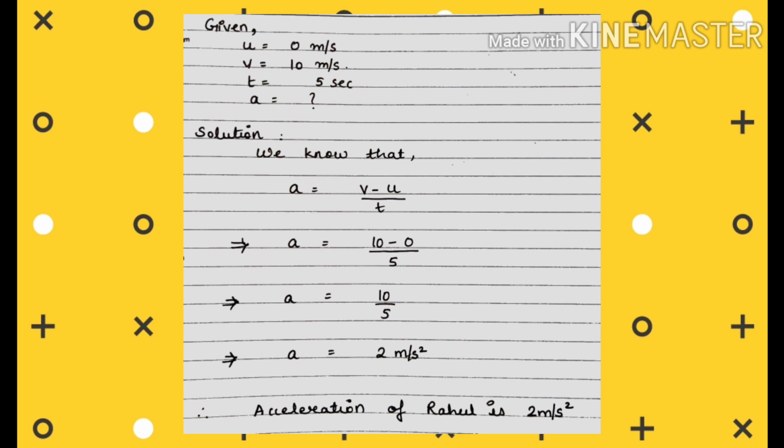So from that unit you must be able to identify which quantity is being given. Since you are in 9th standard, you may face some kind of difficulty in understanding such a type of question. It's okay, everybody faces it, because it is the first time you are solving such kinds of questions.